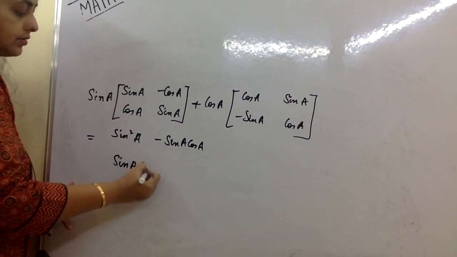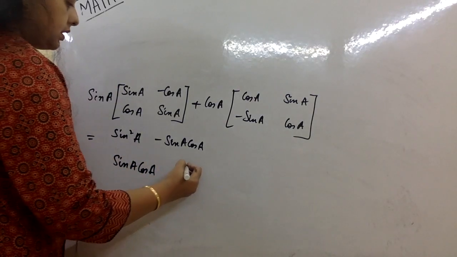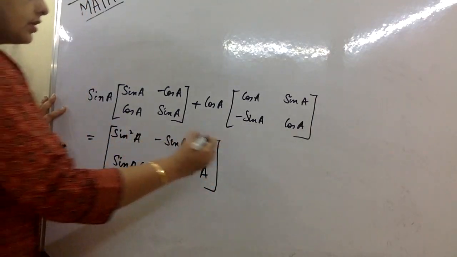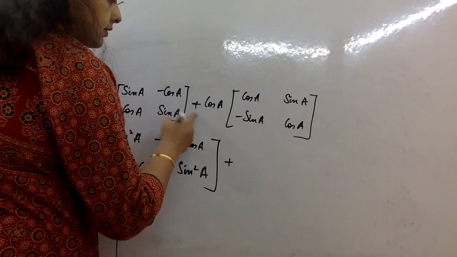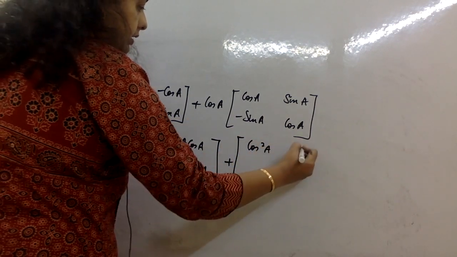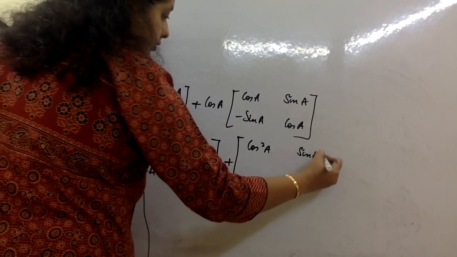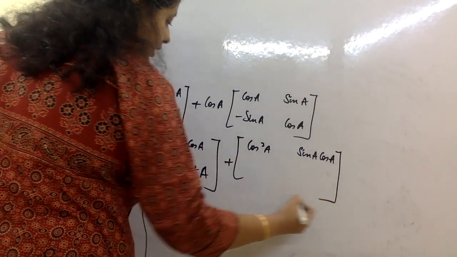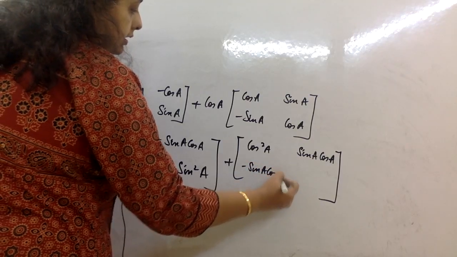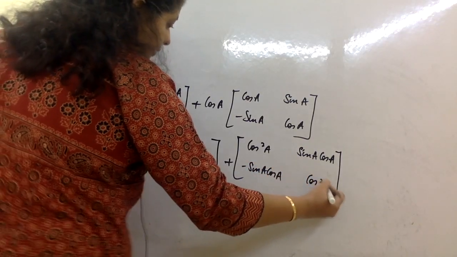Sine A cos A, never leave a question. Sine square A. Plus, cos square A, sine A cos A, and minus sine A cos A and cos square A.